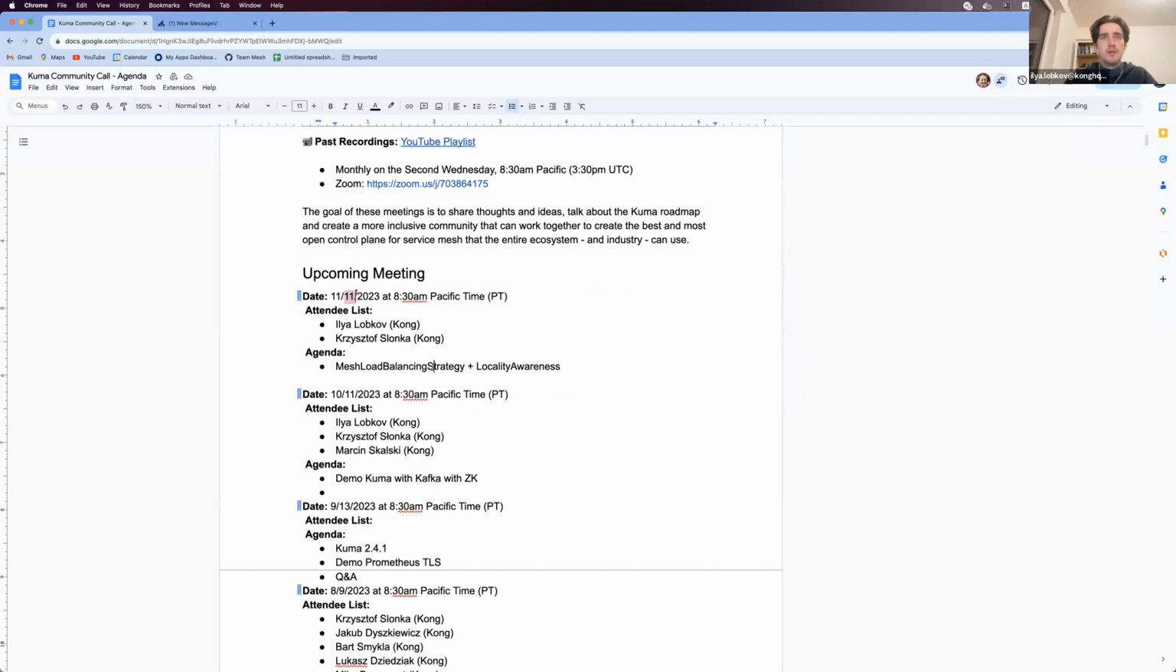Yeah, so we already had mesh load balancing strategy, but now we increased the functionality of the locality awareness. And I think we want Lucas or Marcin to share how this feature works. Okay, can you share? Yeah, I can share. Unfortunately, I don't have a demo. I have the documentation.